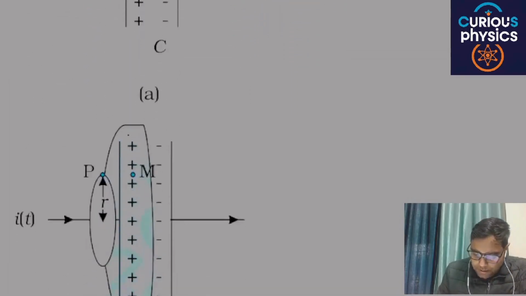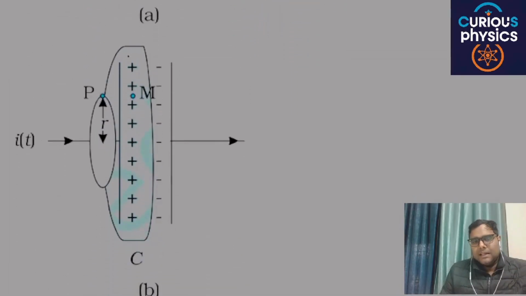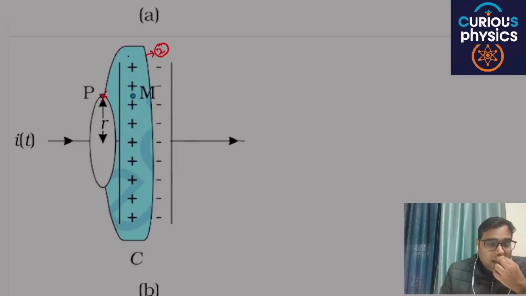Now in second case, let's consider another surface, another closed loop. Let's say this is the closed loop 2 and P is the part of this particular loop. But there is no current passing through this loop 2.